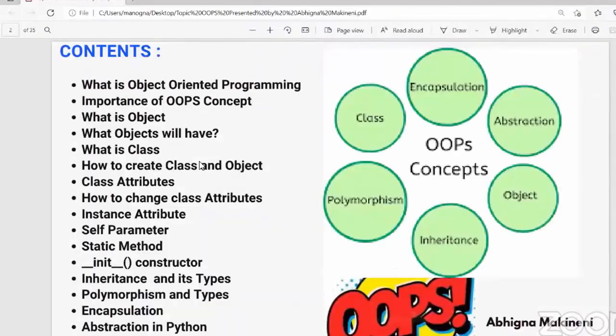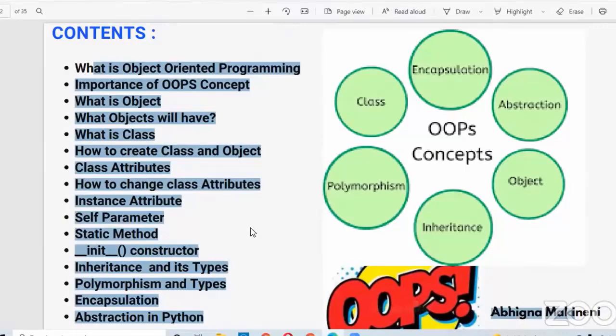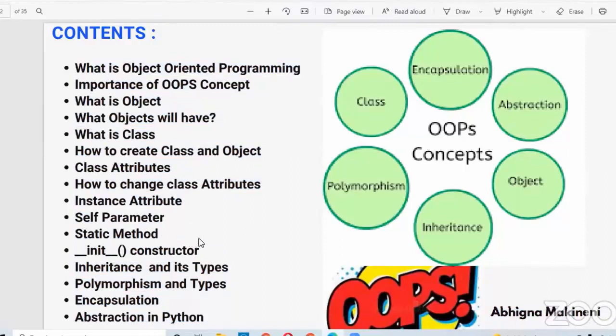By the end of the session, you will learn all these concepts. You will learn what is object-oriented programming and the importance of this OOPS concept, what is object, what is class, how to create object and class, what are class attributes, class variables, how to change class attributes, and you will also learn instance variables, why we use self-parameter, static method, and init constructor, special method. So all these concepts you will learn by the end of this session.